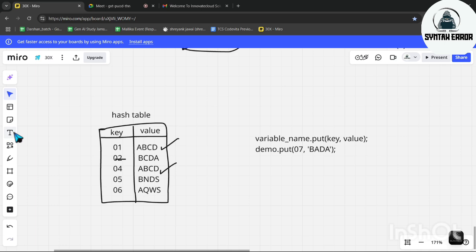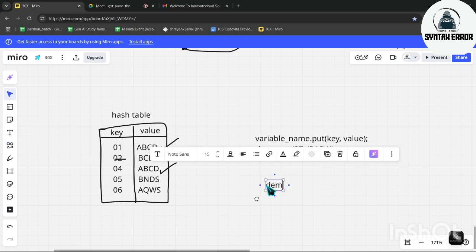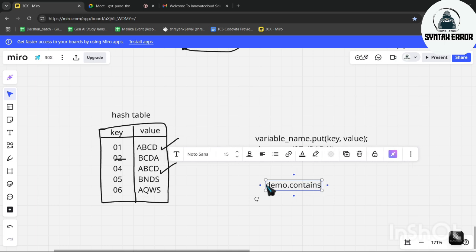Now suppose you want to check if roll number 5 or roll number 7 is there in this table or not. At that time what we have to do, demo dot contains key. In this you have to write the key which you want to check.